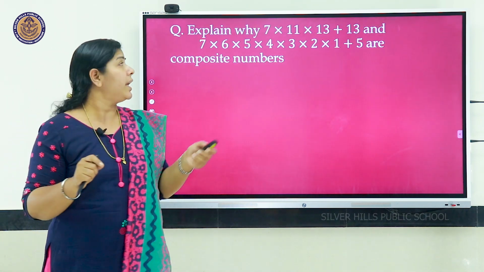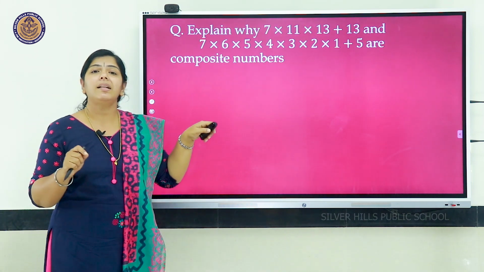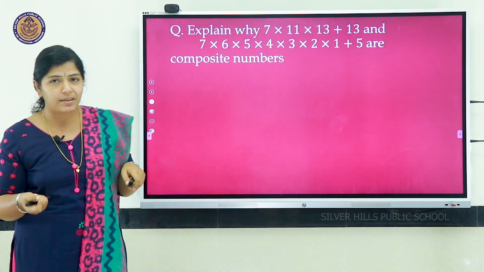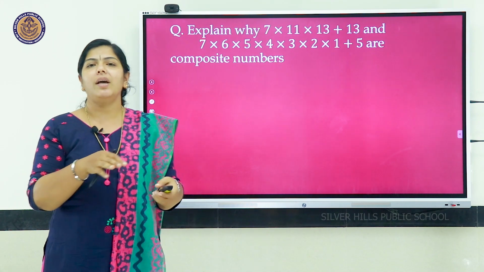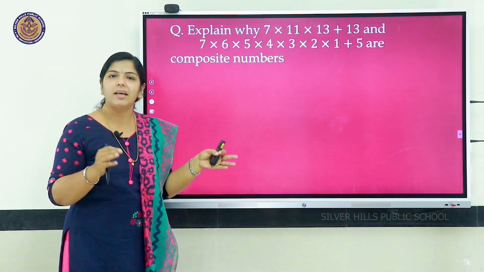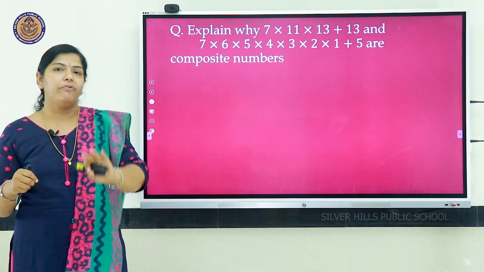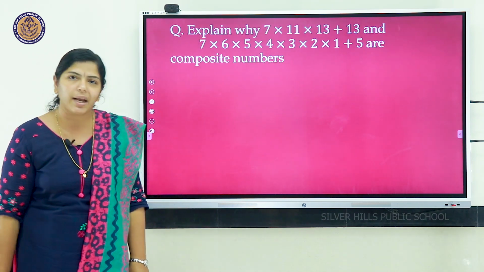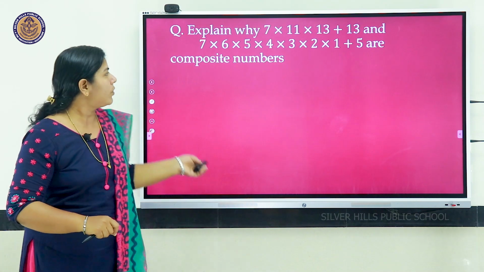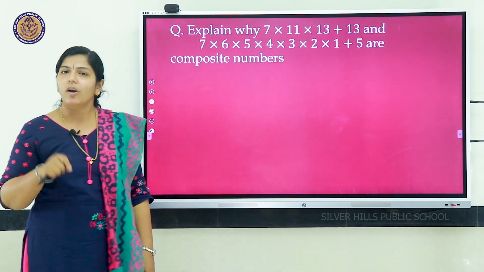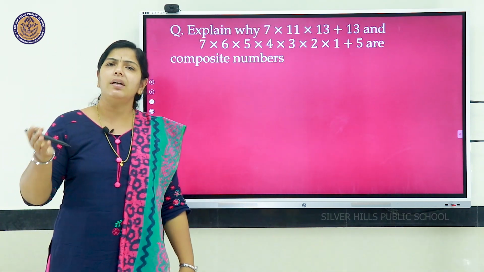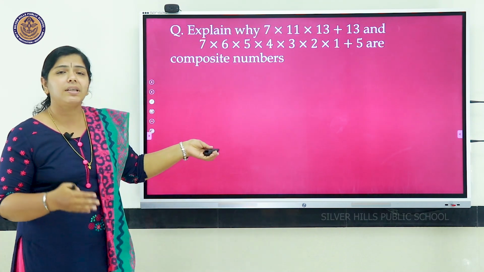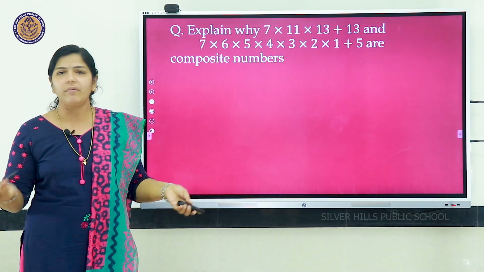You have to explain why we are saying these are composite numbers. Here also we are using the fundamental theorem of arithmetic, that is, every composite number can be expressed as a product of primes, isn't it? So, to prove it is a composite number, we have to show we can express it as a product of primes, that much only we have to do.